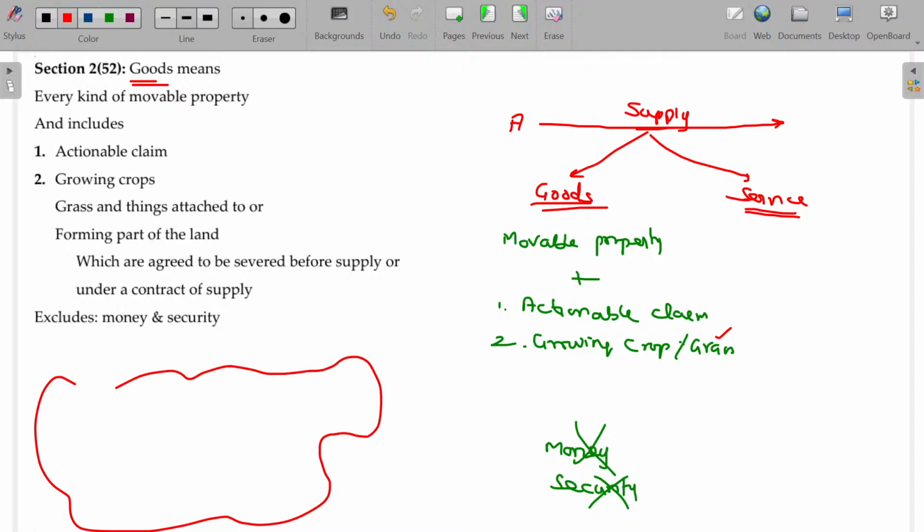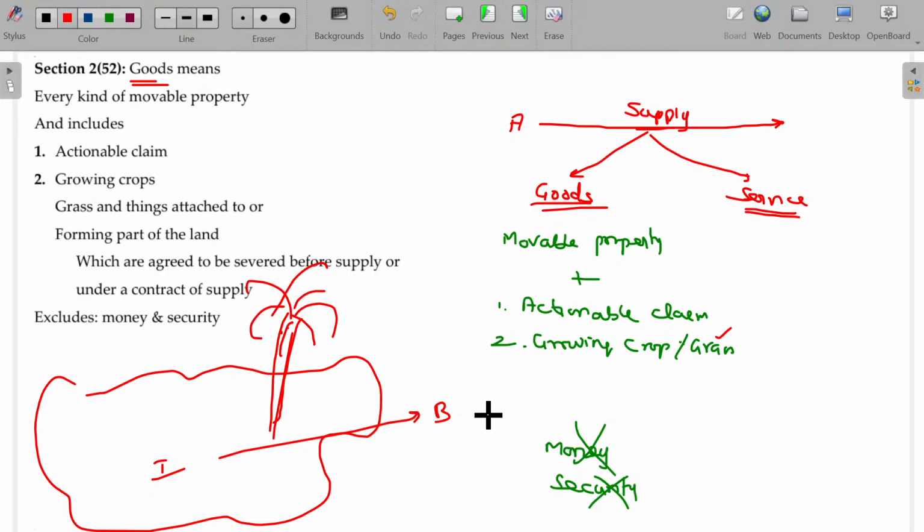In my land, I have trees. Now, I sell this tree to a buyer. Tell me, is it movable or not? Trees are immobile. But because of the sale, the next day B will come, cut it and take it with him in a lorry.